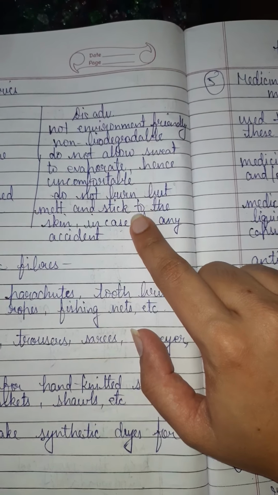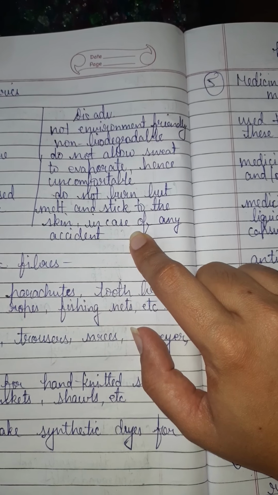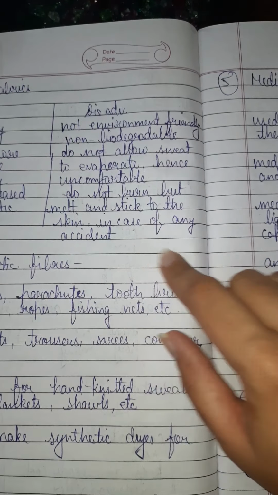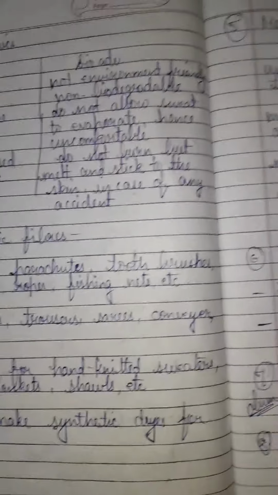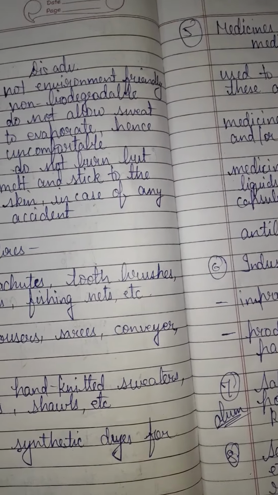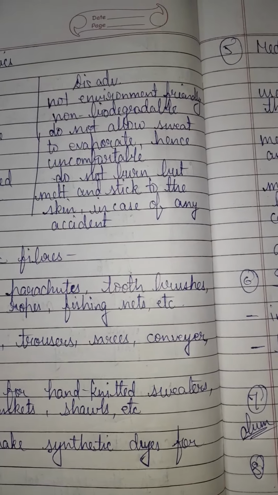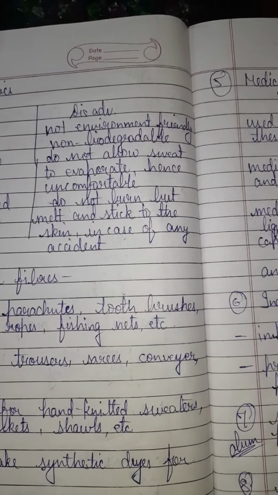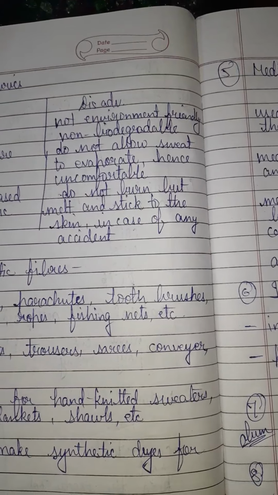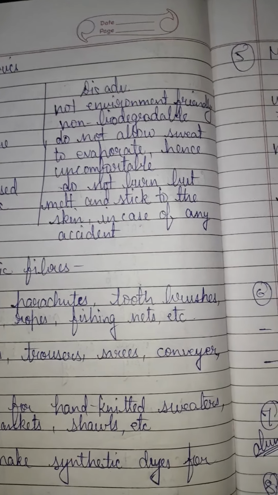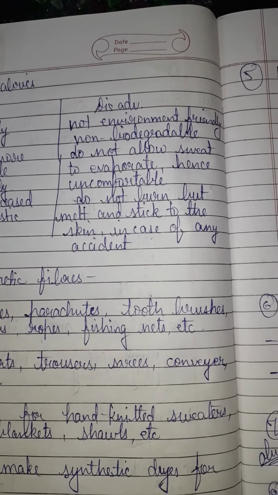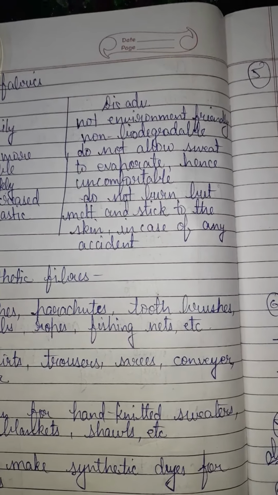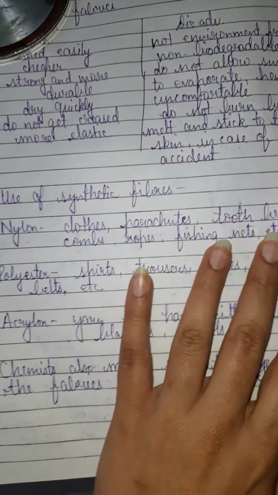These clothes do not burn but melt and stick to the skin in case of any accident. These clothes catch fire easily. You have seen or have ever burned a piece of plastic or polythene. You notice that it doesn't catch much fire but it melts. So if these clothes catch fire, they melt and stick to the skin and cause more burns on the skin.